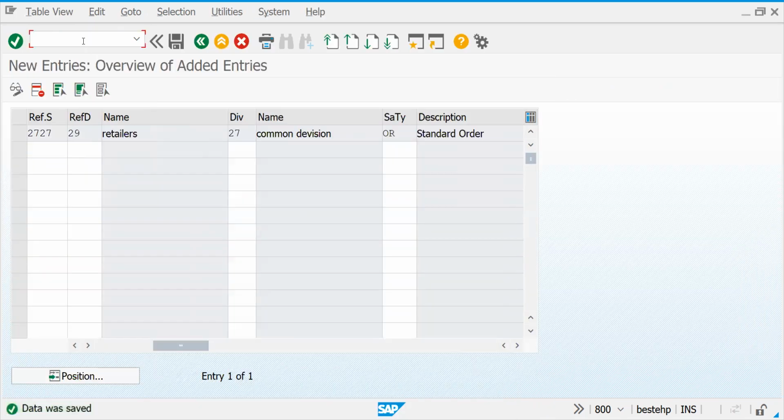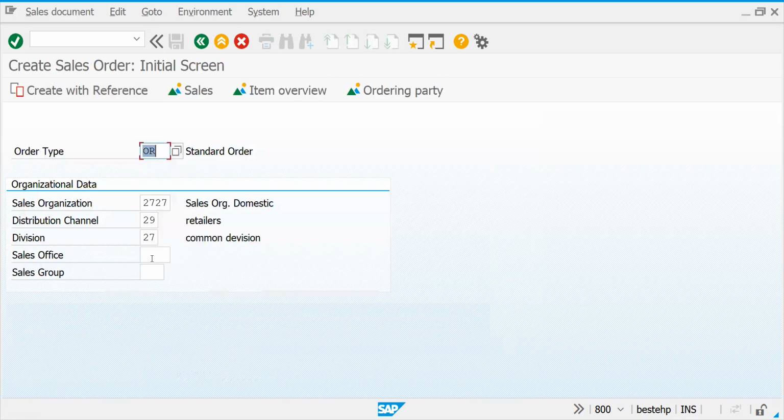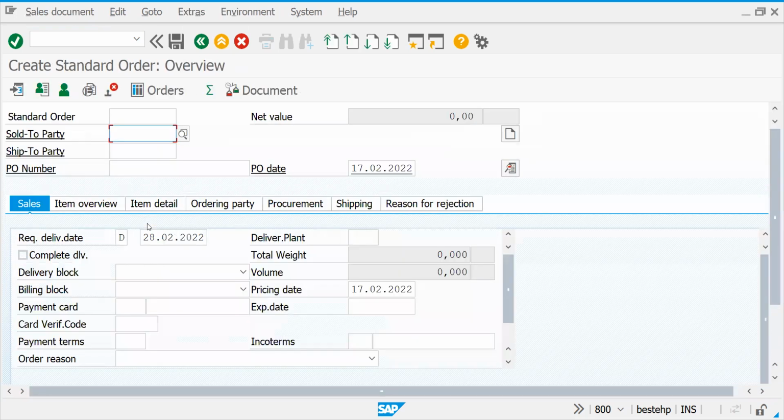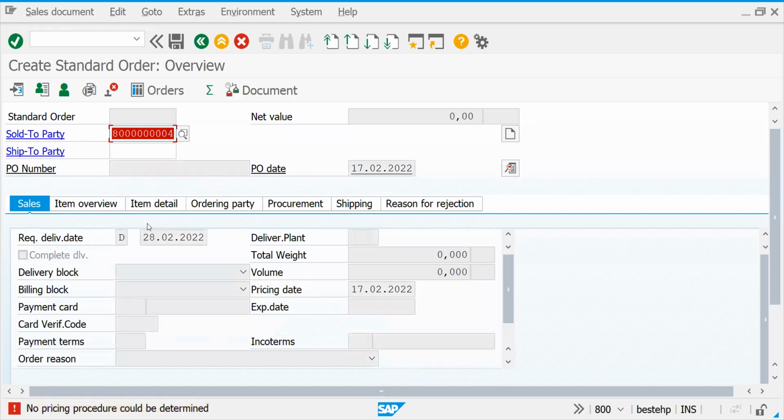Now let's go back and try to enter this with the same customer. See, I have not created the customer in this distribution channel. For 28, I haven't created, 29, I haven't created, but still now it is allowing, right? Now if you enter, for this customer, no pricing procedure could be determined. Okay, if you get this error, go to OVKK.